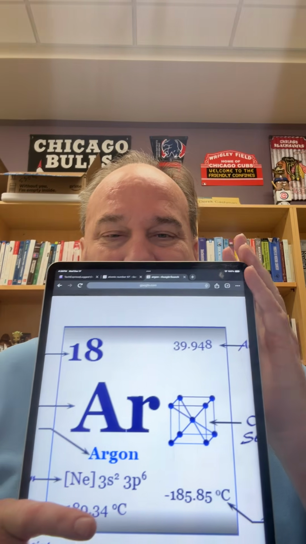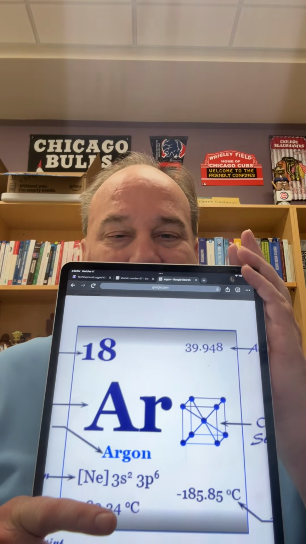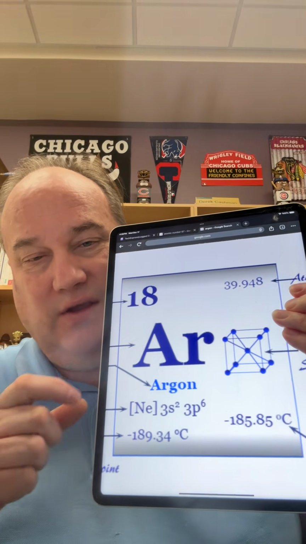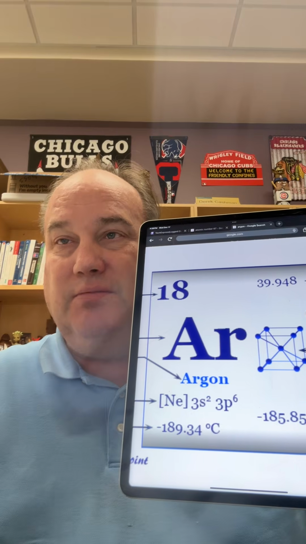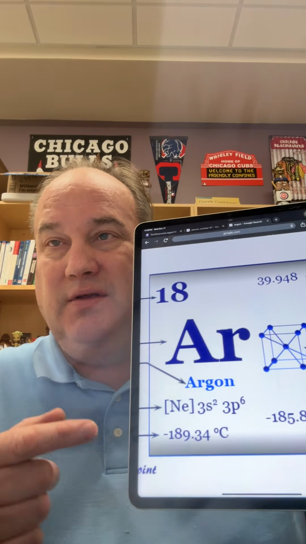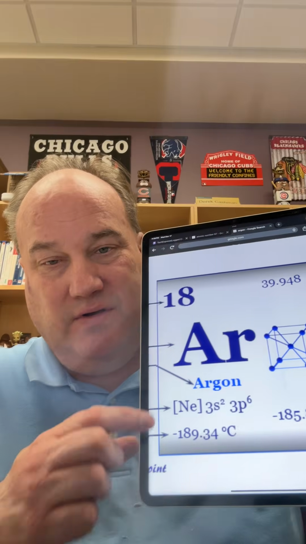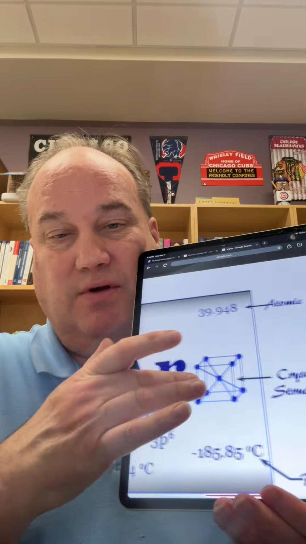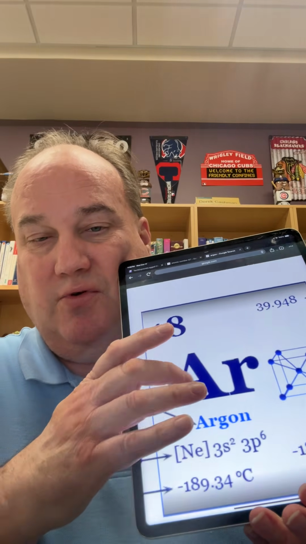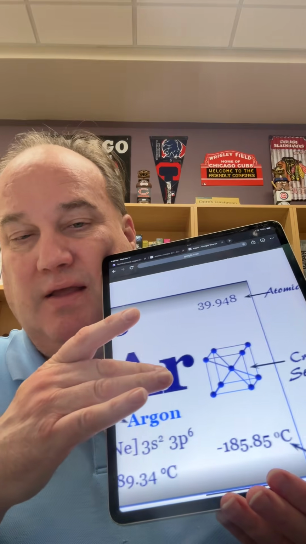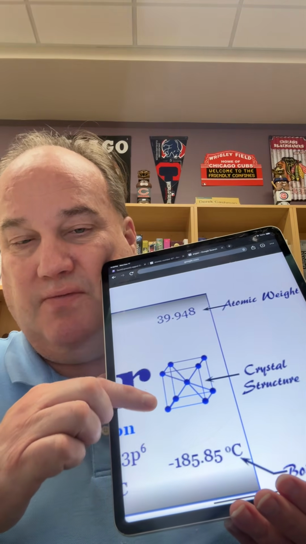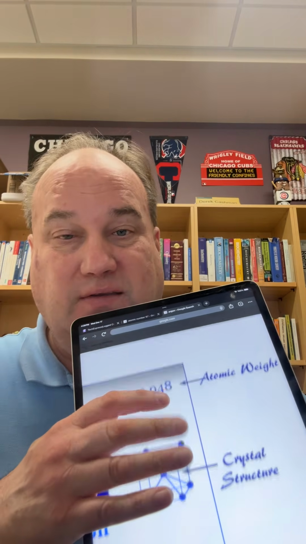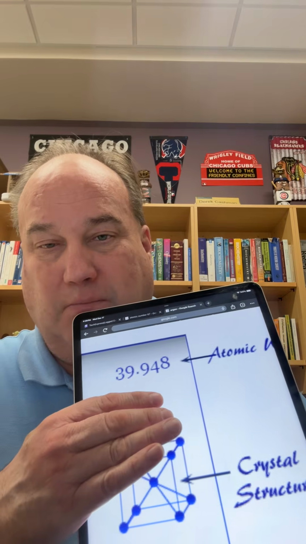So what is argon? Argon here is atomic number 18, and its chemical symbol is Ar. Here's the electron configuration right here. And so its melting temperature is right down here, 189.34, that's on the bottom. And then the boiling temperature is 185.85. And then this is the crystal structure. And also up on the top here, that's its atomic mass, right?